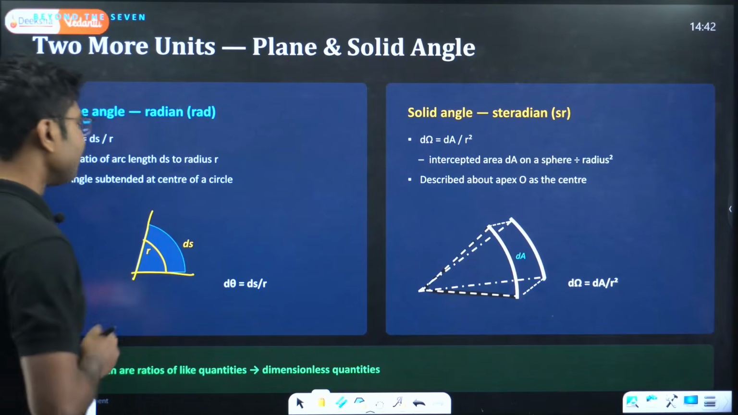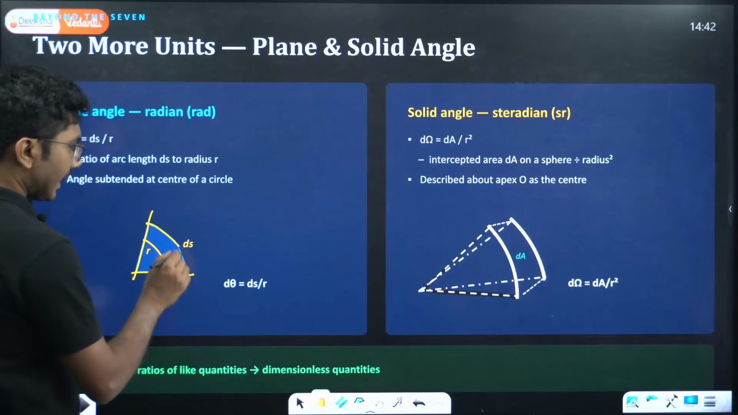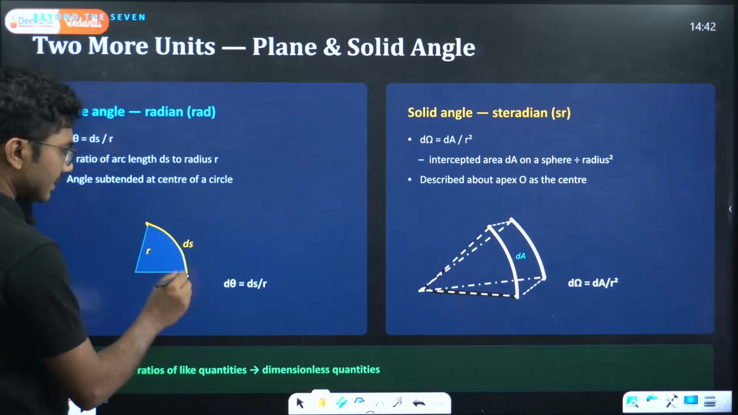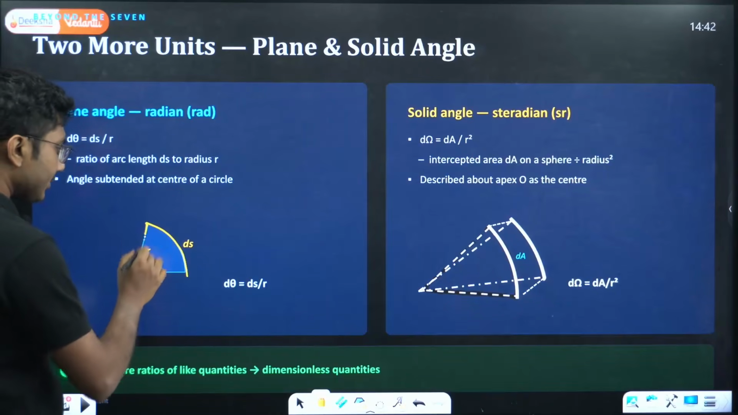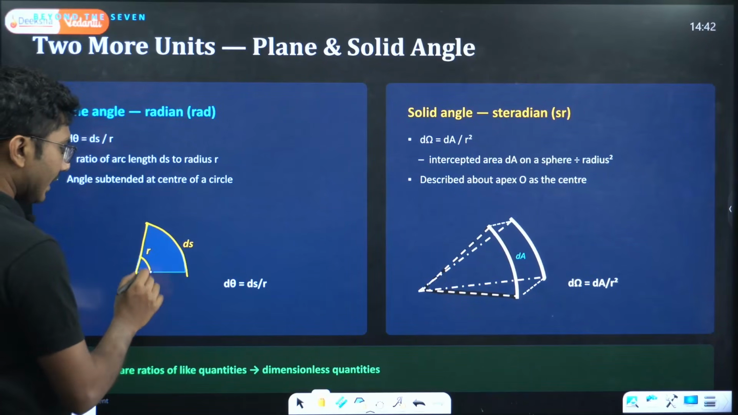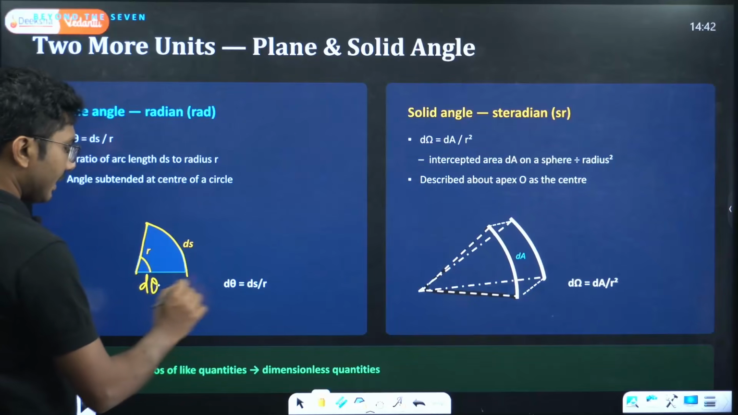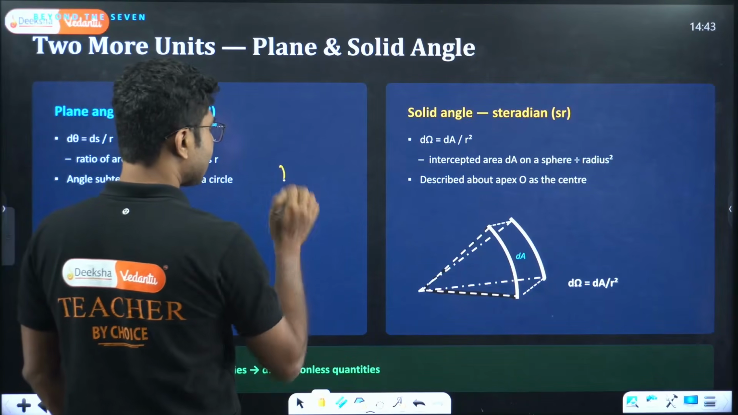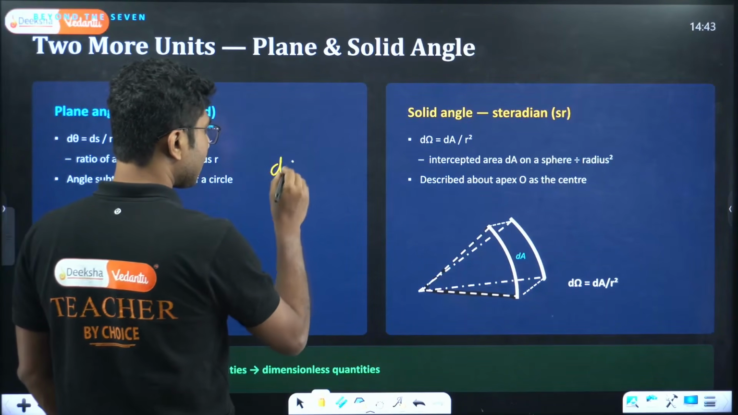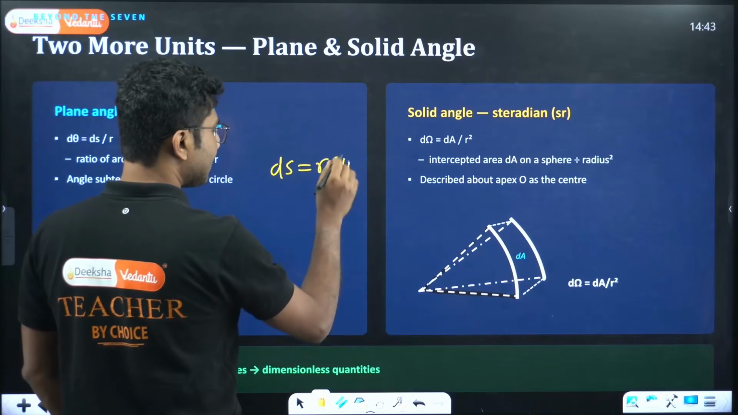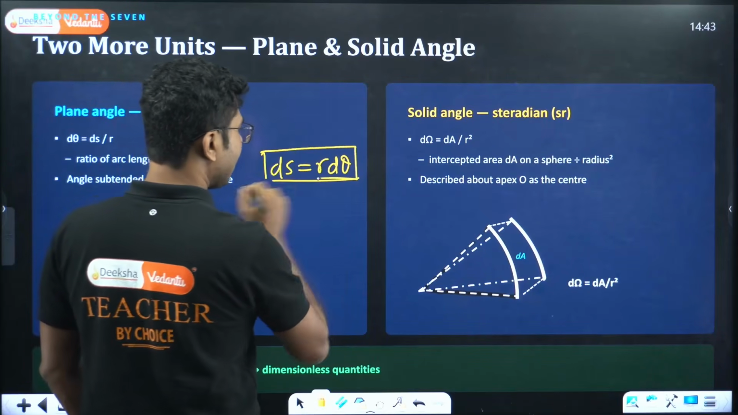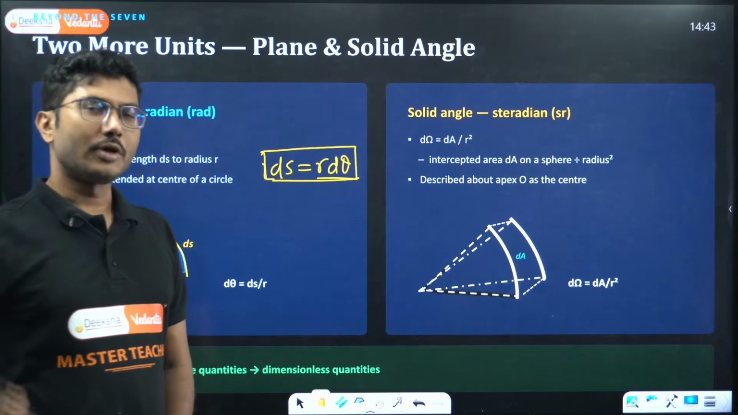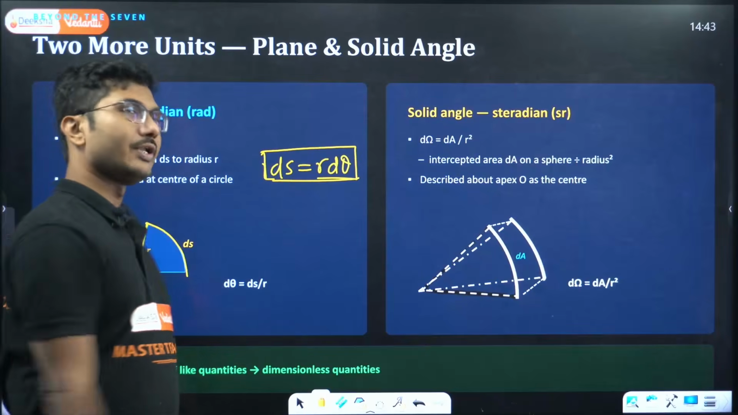Now another important thing: if this length is ds, called the arc length, and the radius of this is r, then this angle d theta can be calculated. d theta equals ds by r, and ds equals r d theta. This is a formula that can be used from time to time in many derivations, so just remember it. If you are preparing for the JEE exam, this can be very handy.